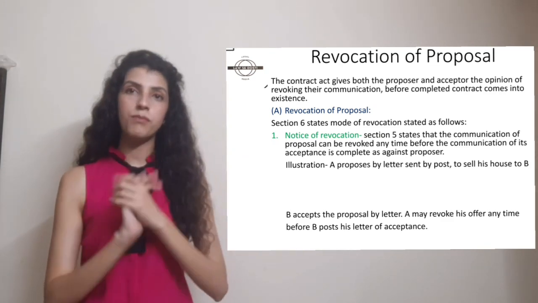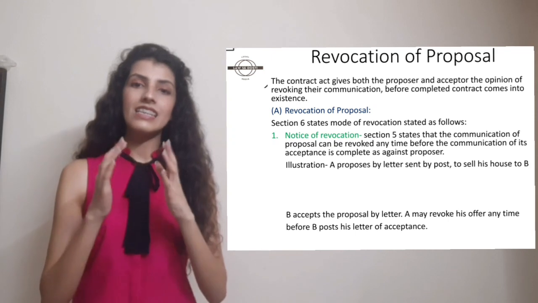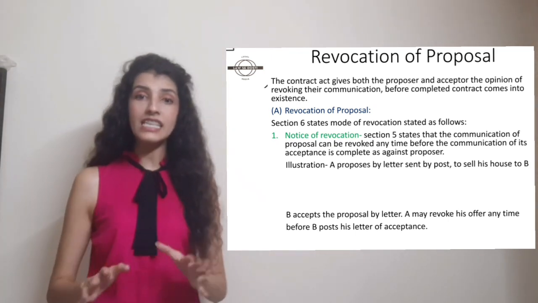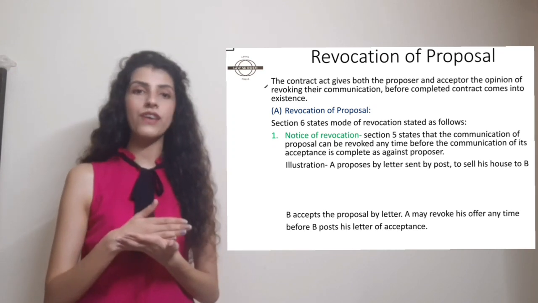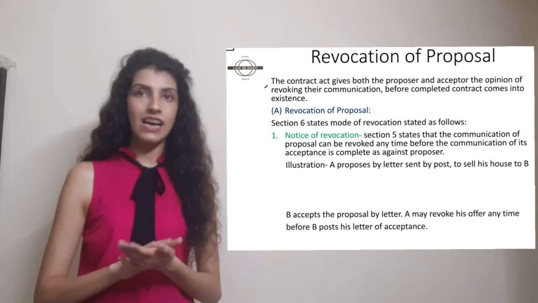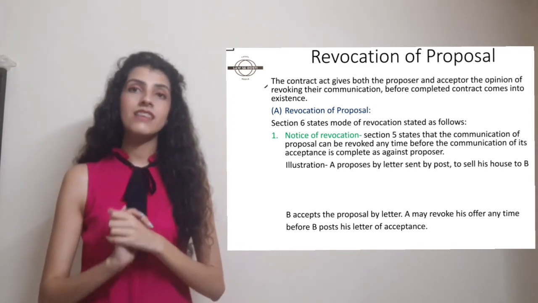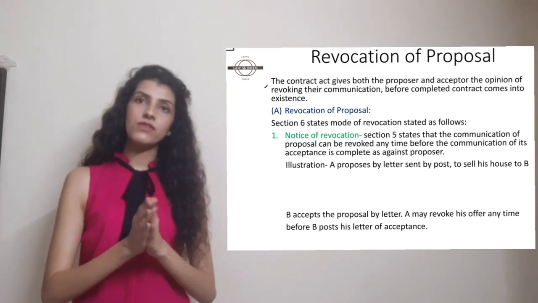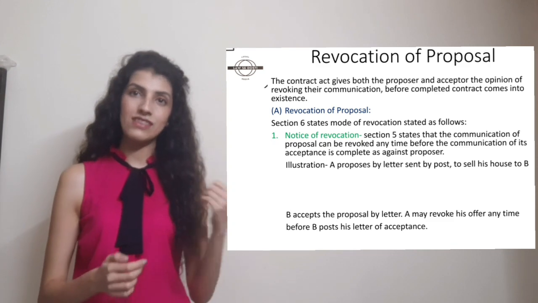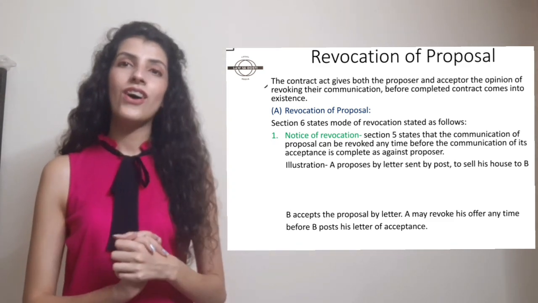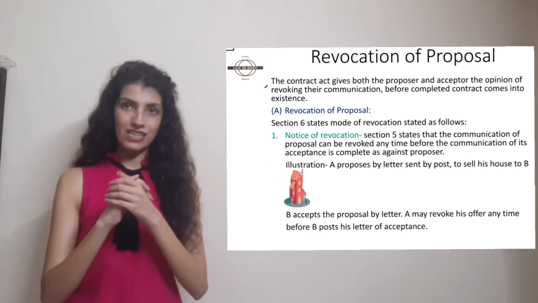Well, under section number 5 it is stated that the communication of the proposal can be revoked any time before the communication of acceptance is completed as against the proposer. Well, communication of acceptance, how it is completed against the proposer, I have discussed it in my previous video of acceptance. You can have a look. We are moving forward of revocation of contract by notice.